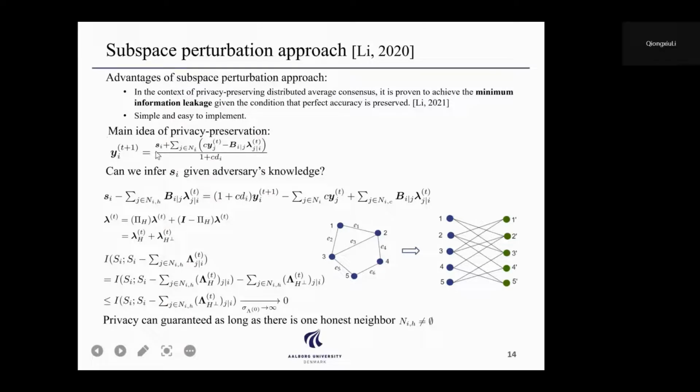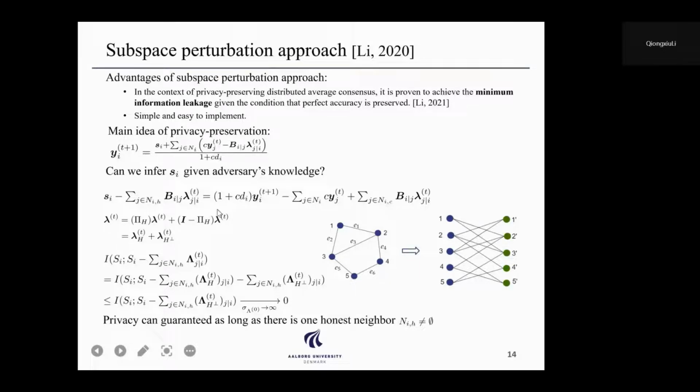Now let's look at the main idea of privacy preservation. If we look at the updating function for the optimization variable, we can see that it is essentially a scaled version of the sum of private data and the information collected over its neighborhood. Here Ni denotes the set of all the neighboring nodes of node i. We can rewrite this function into this one, where the left-hand side contains all the terms that are unknown to the adversary. For example, Ni^H denotes the set of uncorrupted neighboring nodes of node i. Similarly, Ni^C denotes the set of corrupted neighboring nodes of node i.